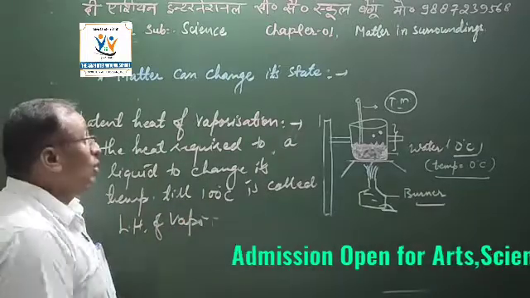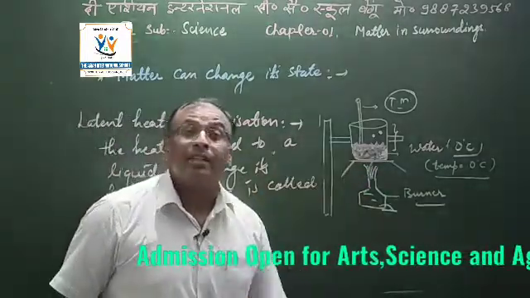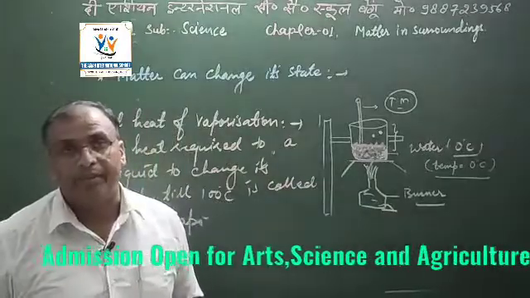Okay, so how much it will be depends on the type of liquid.